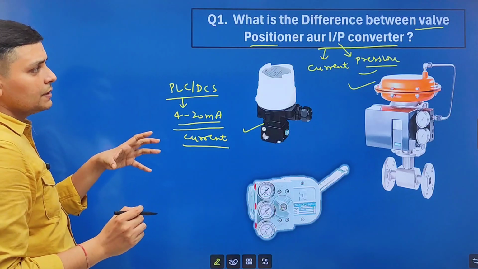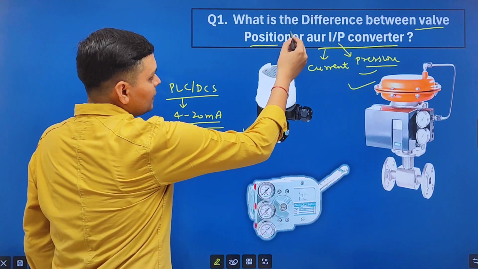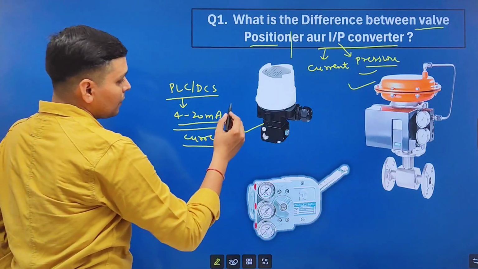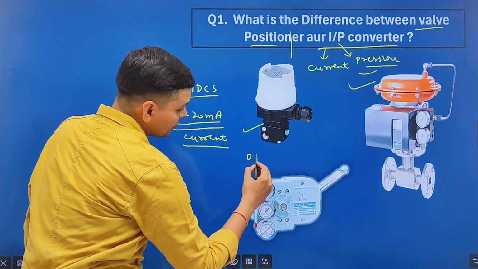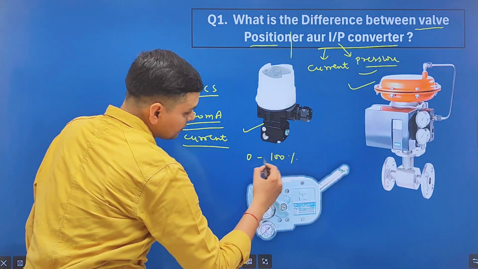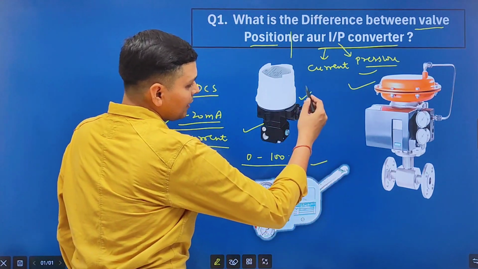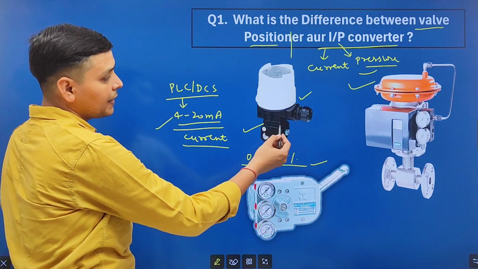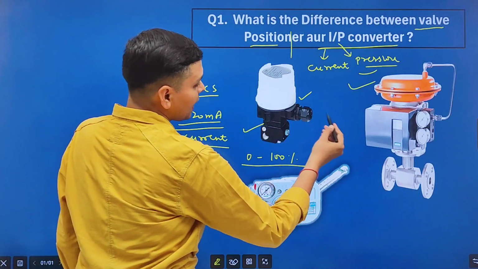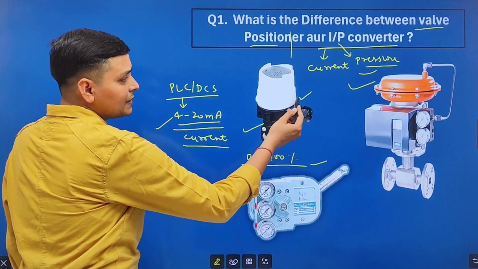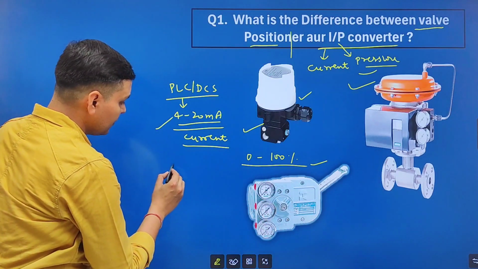If we talk about positioner, it means to position. It positions the control valve according to this signal, 0 to 100%. Look friends, in some systems I2P converter and valve positioner are used separately. But in some systems, I2P converter and valve positioner are used combined, and this type of positioner is known as electropneumatic positioner.